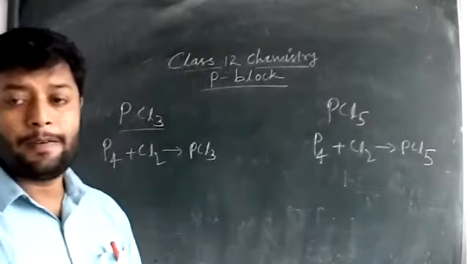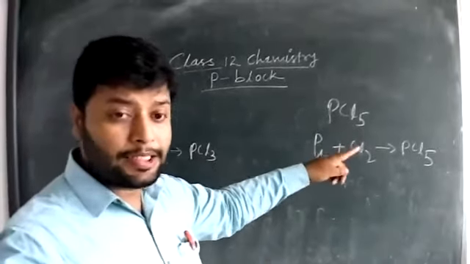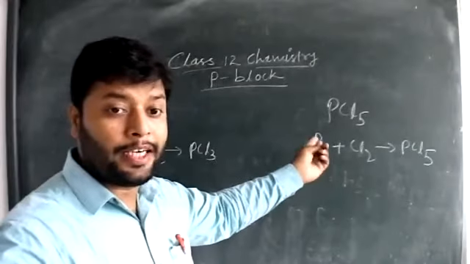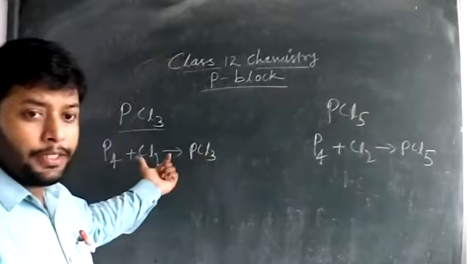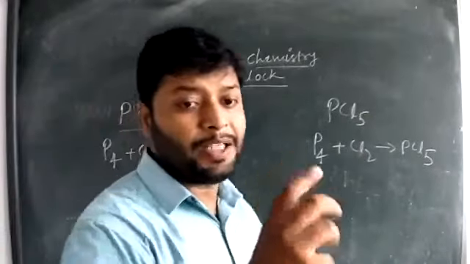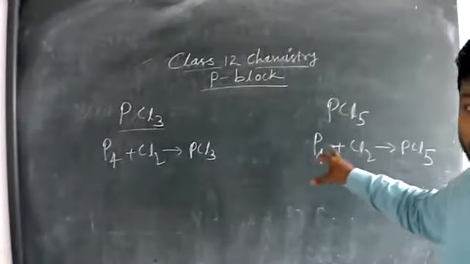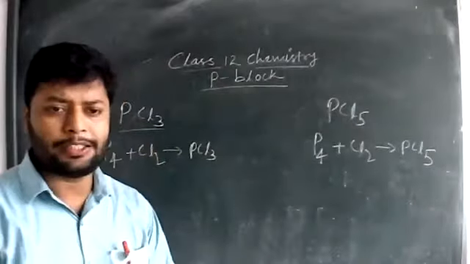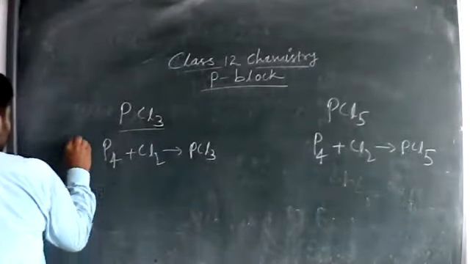Both reactions are the same. The difference is that if we take excess of chlorine, the red phosphorus produces PCl5. With a limiting quantity, if we control the chlorine gas through the red phosphorus, then we'll have PCl3. So that is the only difference, the concentration of chlorine used during the production of PCl3 and PCl5. You can balance the reaction if you want.